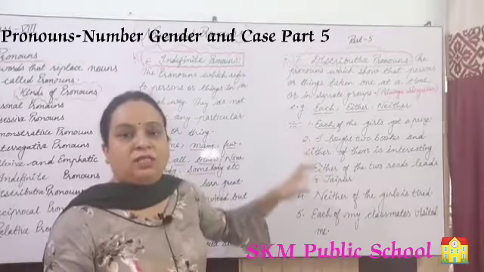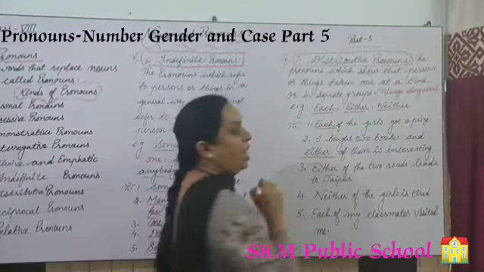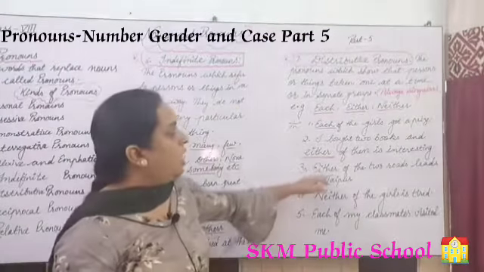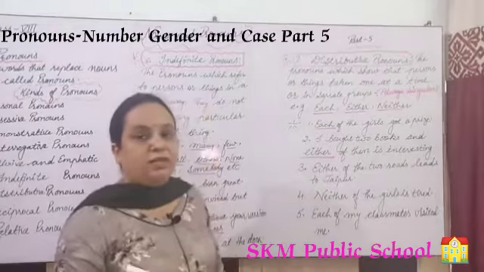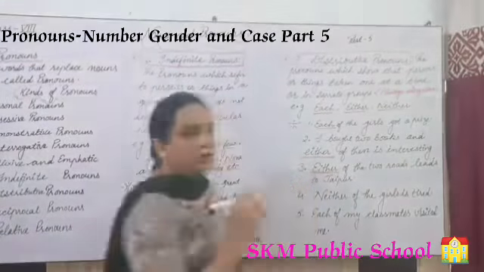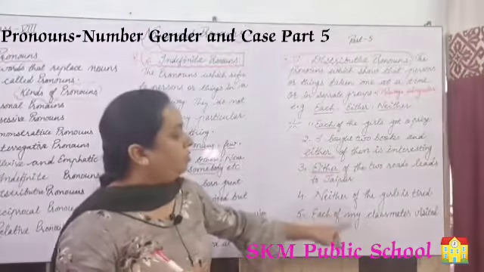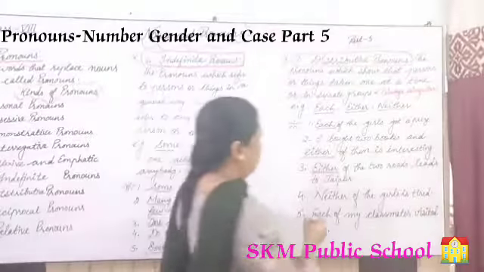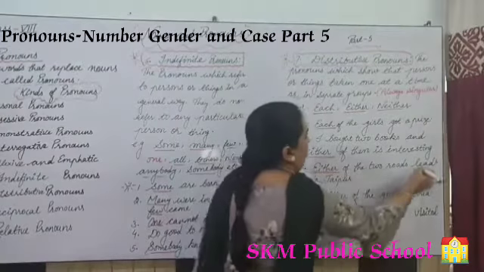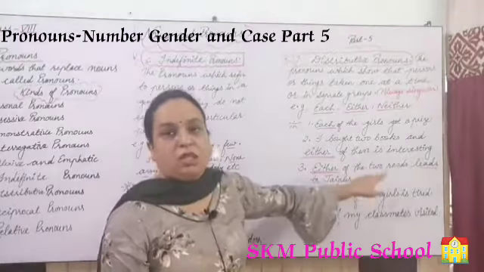It is used in singular form here, so that's why we are using either. Next one is: Either of the 2 roads leads to Jaipur. Here either is once again a distributive pronoun. Neither of the girls is tired. You have seen the verb used here is "leads", right? Either of the 2 roads.